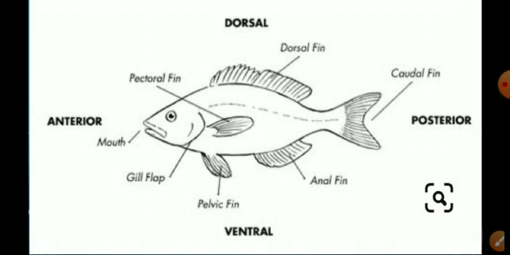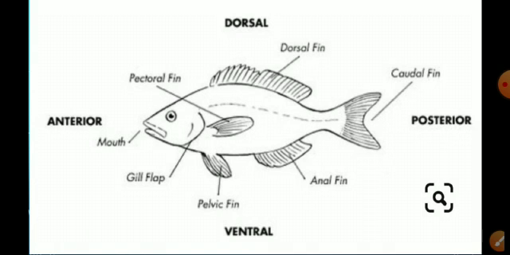This is a very well developed diagram of a fish. The upper part is called the dorsal region, and the lower region is called the ventral region. The mouth region is called the anterior part, and the last region is called the posterior. The pectoral fin, dorsal fin, anal fin and pelvic fin are the paired and unpaired fins. These are called legs, or appendages.